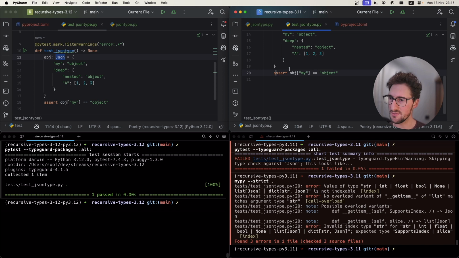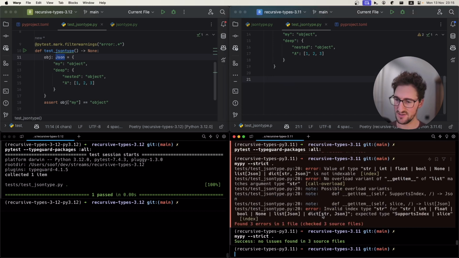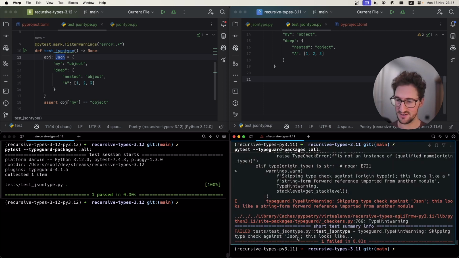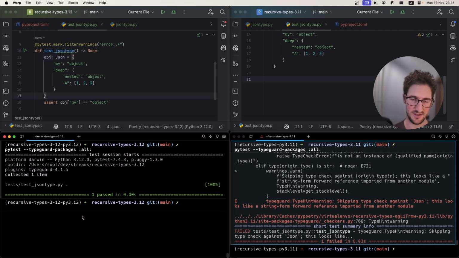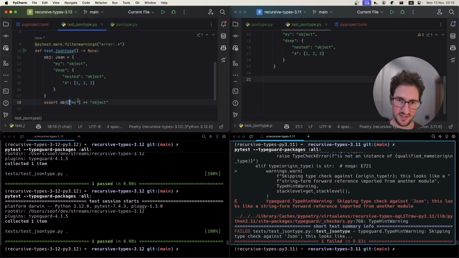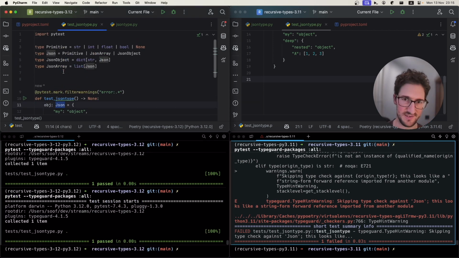If we actually remove this and just run this test with no assertion, then MyPy will not complain about us accessing the JSON object incorrectly, but TypeGuard will still fail because it still doesn't know what JSON is. On the other hand, here, as we've said, everything on the TypeGuard level looks fine, and on the MyPy level it is just sad because it does not support this yet.